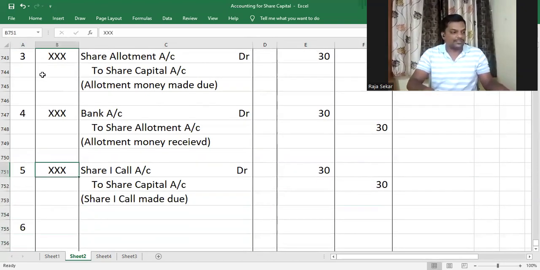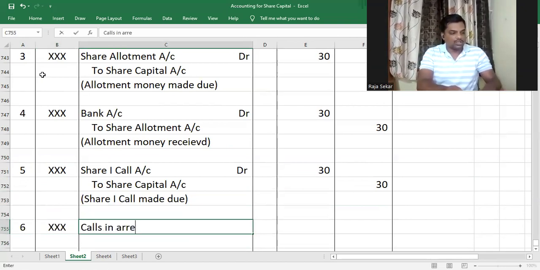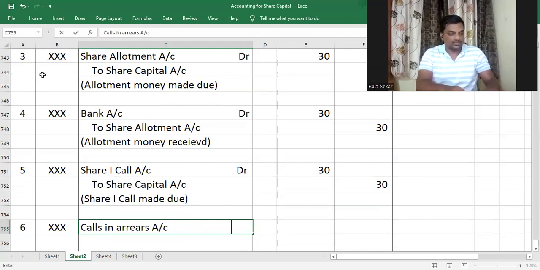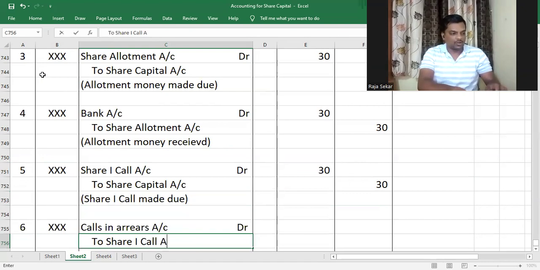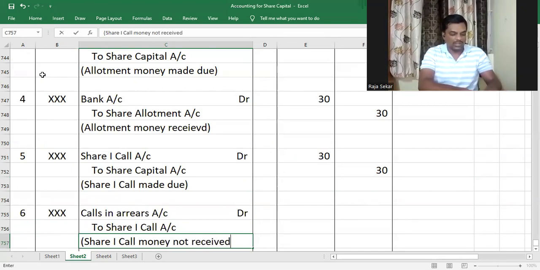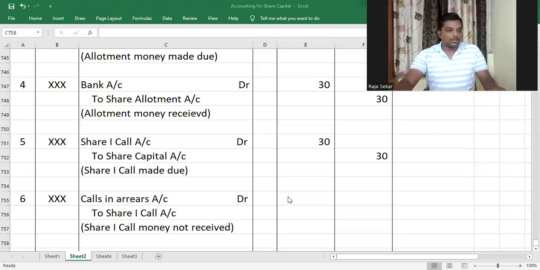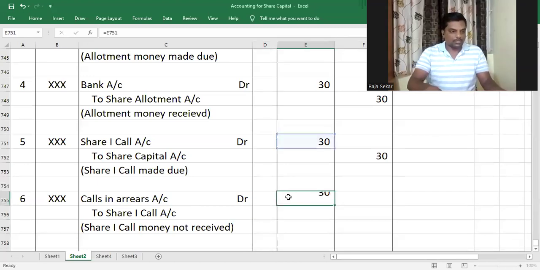And then we have to receive share first call money, but unfortunately, Shreyas did not pay it. Am I right? So calls in arrears account debit to share first call account, share first call money not received. There is only one share, right? So you just say first call money not received. And the amount would be 30 rupees that was not paid on the share first call.